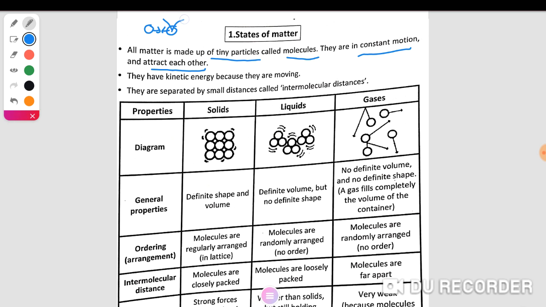This motion vibrates according to the intermolecular spaces between molecules. This means that they have kinetic energy and velocity. Why? Because they are moving.